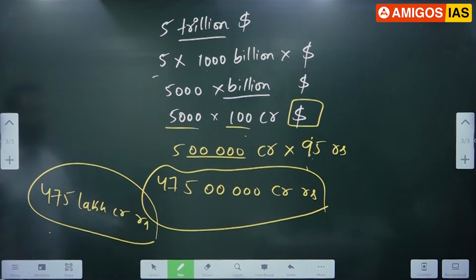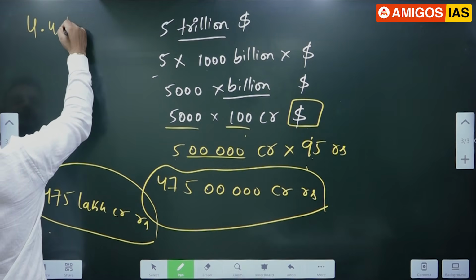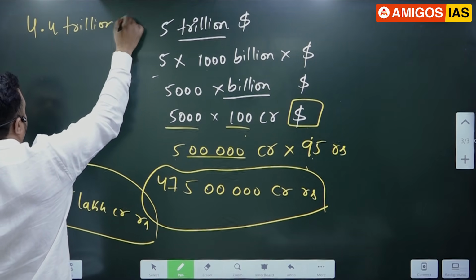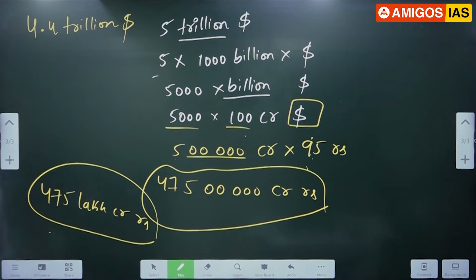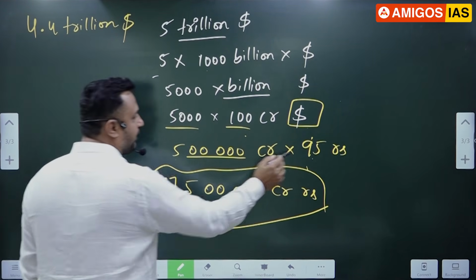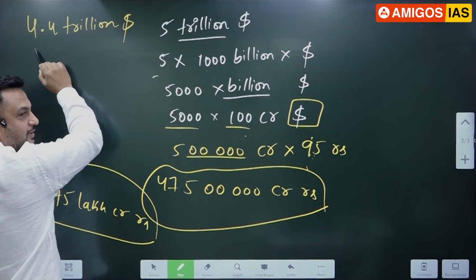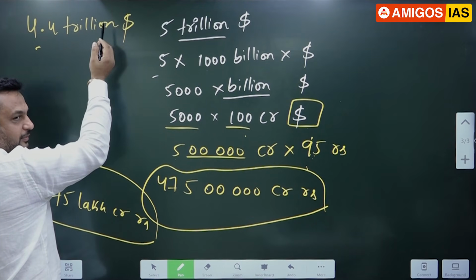If you ask me, sir, what about the present one? Present India's GDP is this much. Last year's GDP is $4.4 trillion. Okay, 95 into 4.4, how much does it come to?